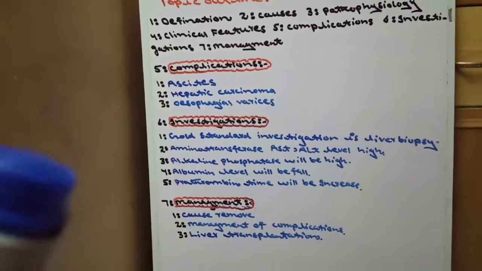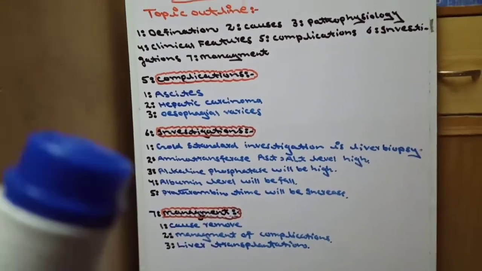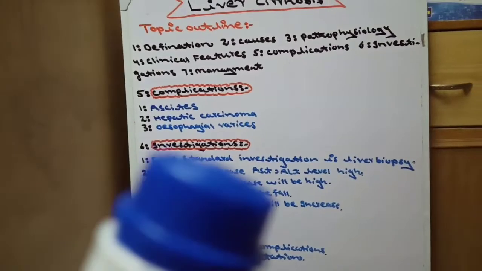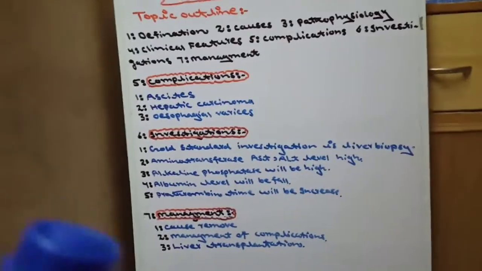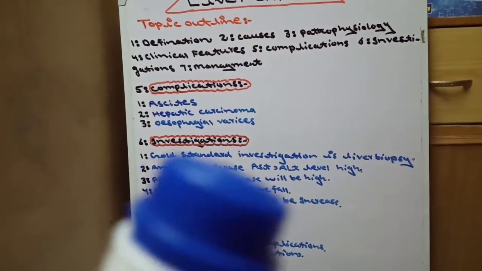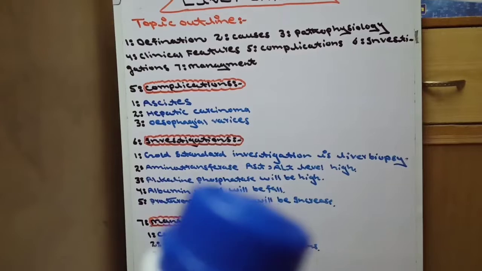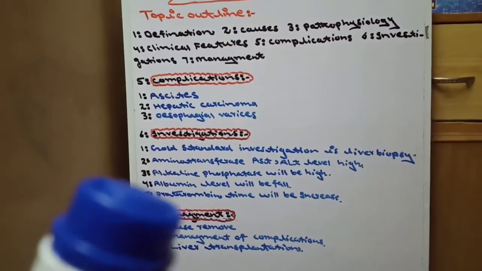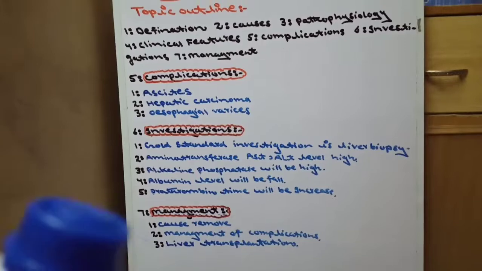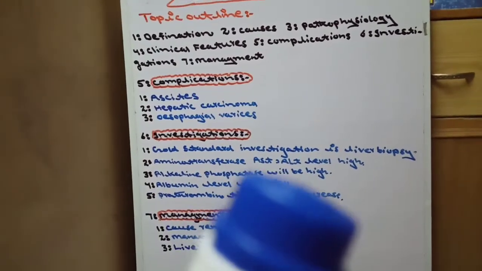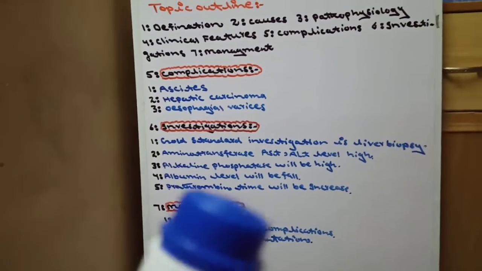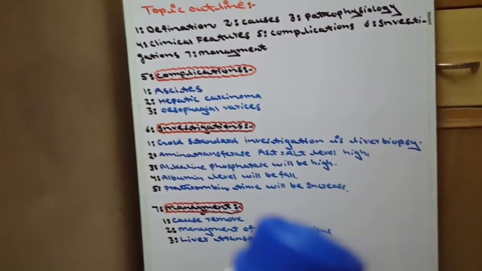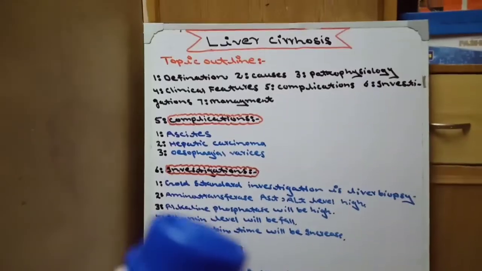Now come to the investigation. There are 5 investigations of liver cirrhosis. Number 1, the gold standard investigation for liver cirrhosis is liver biopsy. And second, aminotransferase level will be high, AST and ALT. Number third, alkaline phosphatase level will be high. Number four, albumin level will fall due to impaired liver function. And the fifth, prothrombin time will be increased. Why? Due to deficiency of clotting factor. These are the 5 investigations of liver cirrhosis.